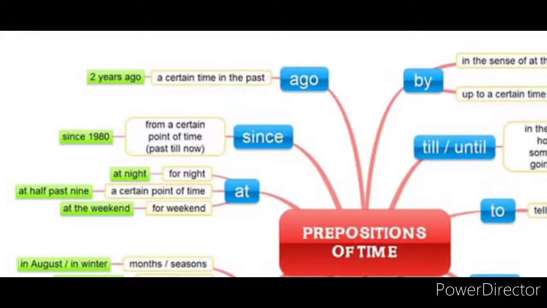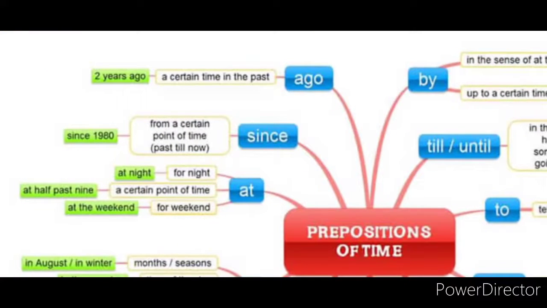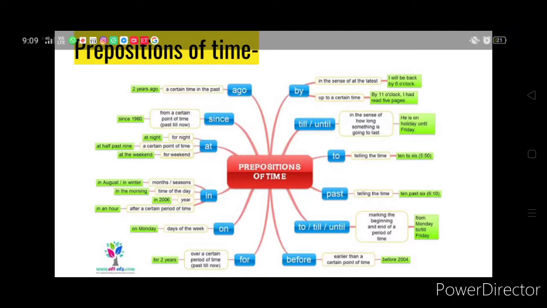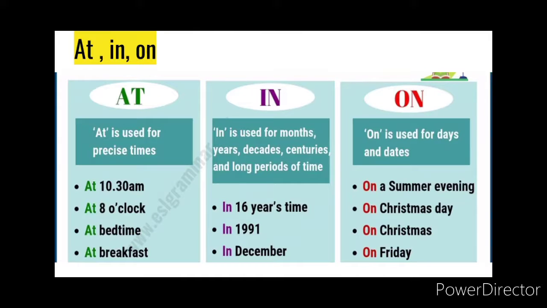I met him 2 years ago. So here the preposition of time is "ago". When did I meet that person? 2 years ago. Okay, back 2 years back. Now let's look at the use of at, in and on as prepositions of time. Earlier we saw prepositions of place. Now we will see prepositions of time.